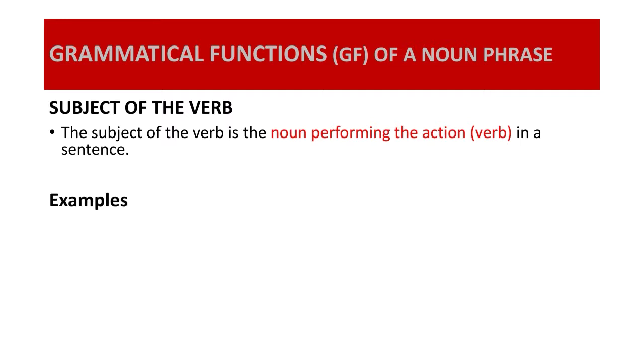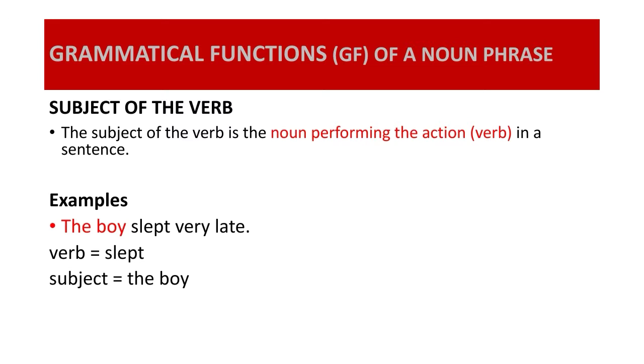Let's look at some examples, just in case the explanation is not really clear to you. The boy slept very late. The verb here is slept because the verb is always an action. So the action is slept. The subject is the boy because the boy is the one that is doing the action of sleeping. Another example.